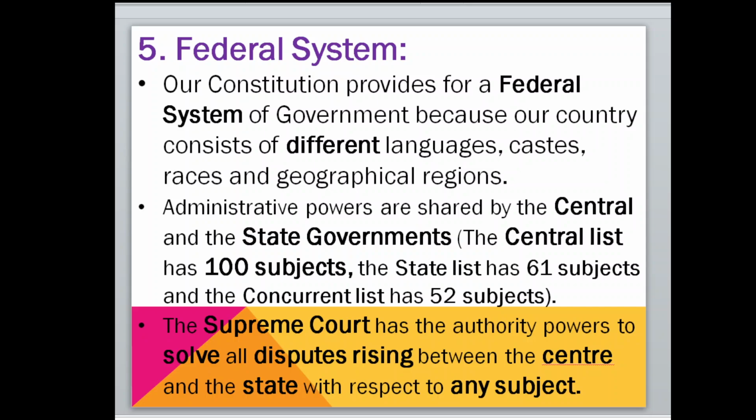And the Supreme Court has the authority to solve all the disputes that may arise between the state and the center on any subject, like the 52 subjects. Whether it is any subject of the 100 of the central government, the 61 of the state, or the 52 of the Concurrent List, if any dispute arises, the Supreme Court has the highest authority to solve it.